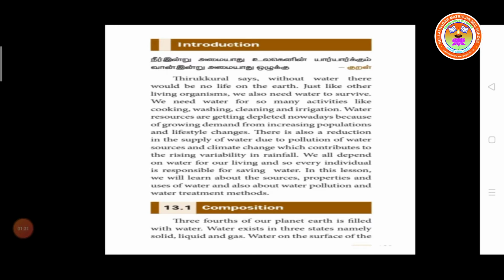So in this lesson we will learn about the sources, properties and uses of water, and also about water pollution and water treatment methods.